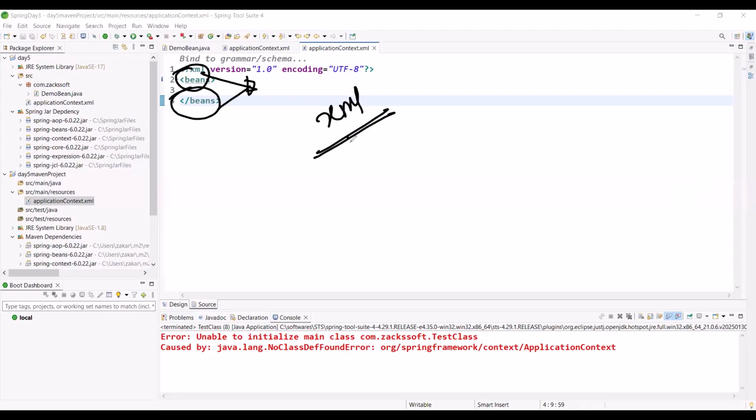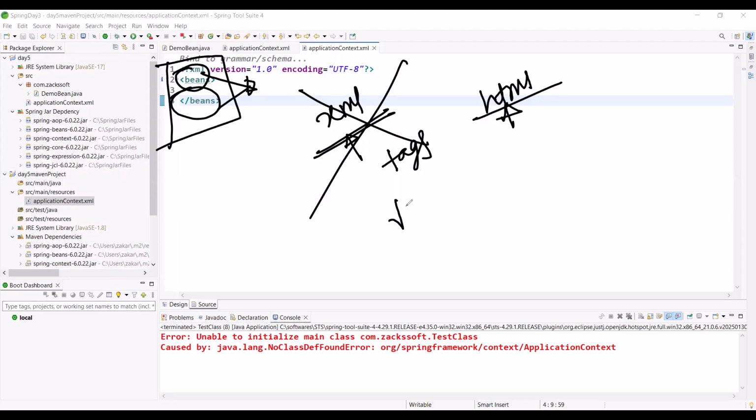Can you please tell me, is there any predefined text in XML? Is there any predefined text like in your HTML? There are some predefined text, but in XML there is no predefined text, right? Yes or no? Yes, this is a special file, right? So do you know anything about DTD or XSD?